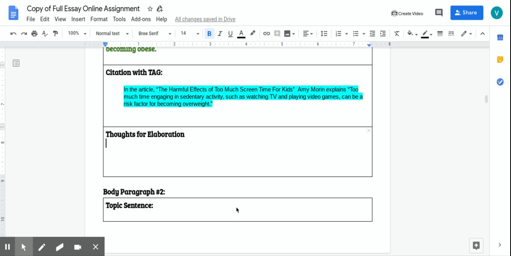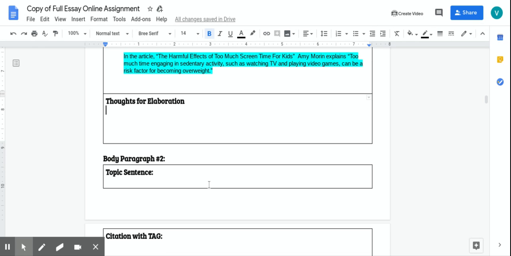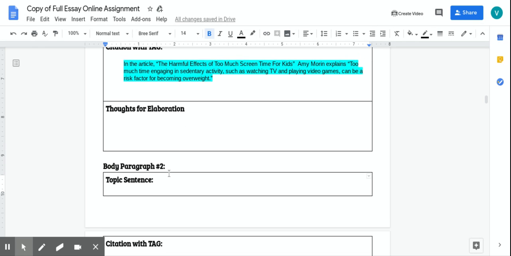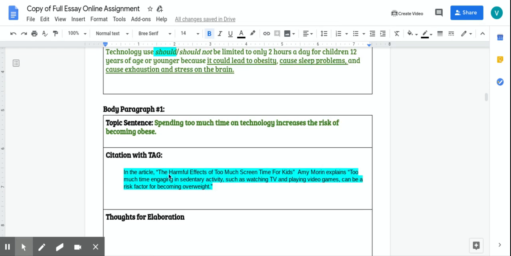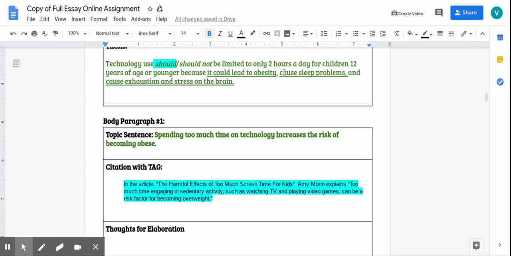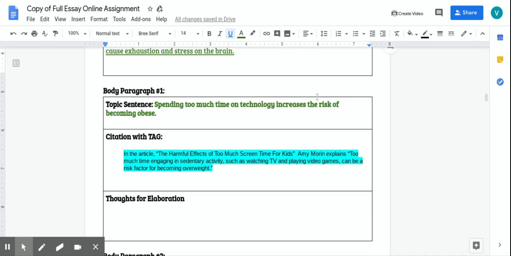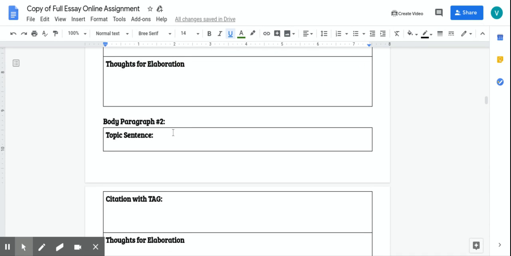So, moving down to body paragraph number 2. Again, my topic sentence should be, let me go up here, my second reason was that it could cause sleep problems. So my topic sentence is going to be about that. I say too much technology could also cause sleep problems.